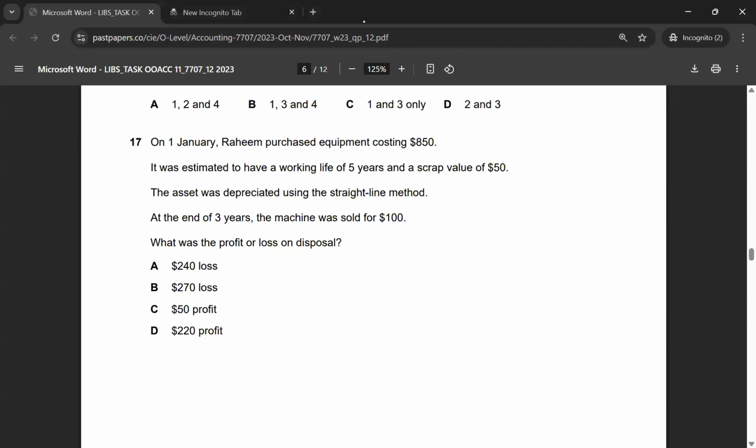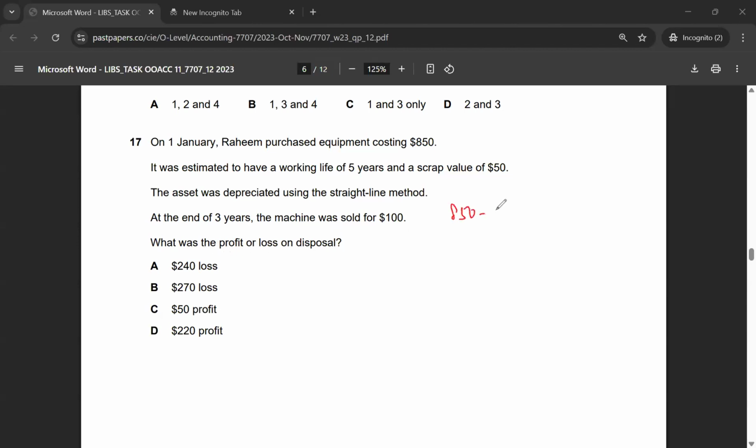Multiple choice 17. On 1st January, Rahim purchased equipment costing $850. It was estimated to have a working life of 5 years and a scrap value of $50. The asset was depreciated using the straight line method. At the end of 3 years, the machine was sold for $100. What was the profit or loss on disposal?